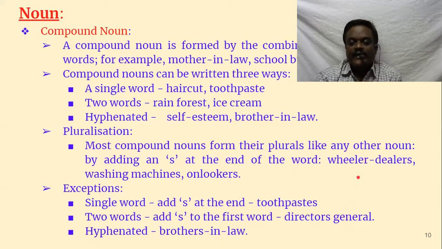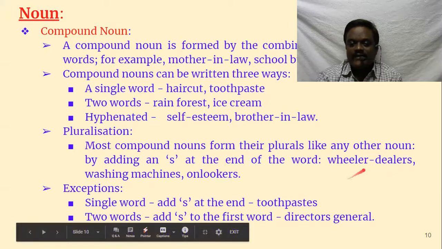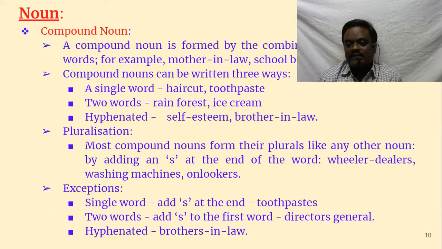Then hyphenated. Usually the s comes to the first word, but see here, wheeler-dealer: we don't say wheelers-dealer, because dealers are many, not wheeler. There are two dealers, five dealers, six dealers. In the same way, you have to use a little bit of logic. We don't say brother-in-laws, because law is one only but brothers are many.